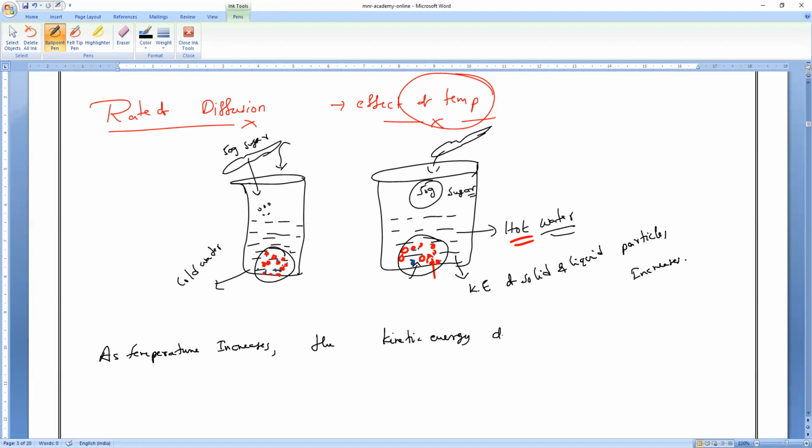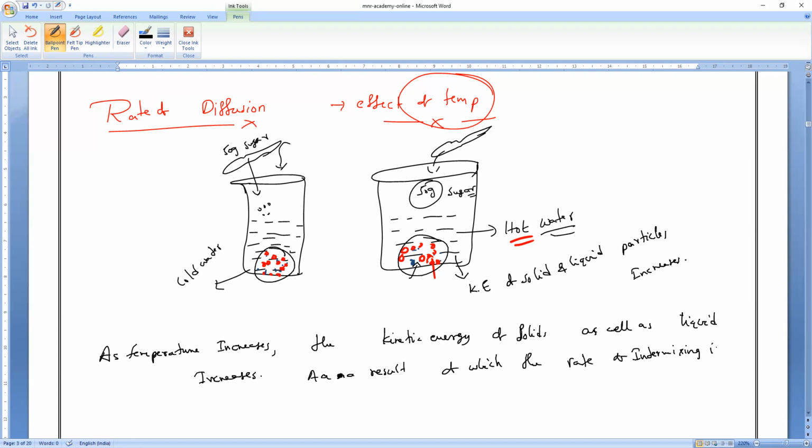The kinetic energy of solids as well as liquid increases, as a result of which the rate of intermixing increases. Clear, everybody? Rate of intermixing increases.